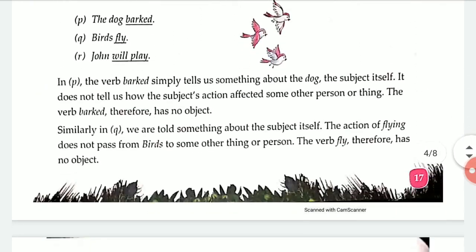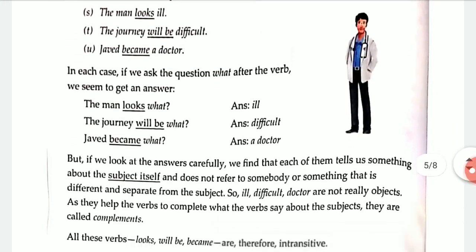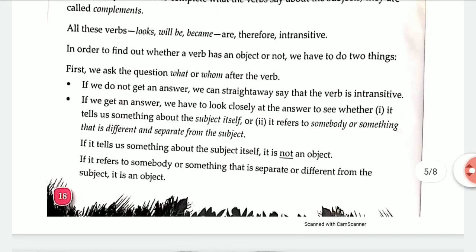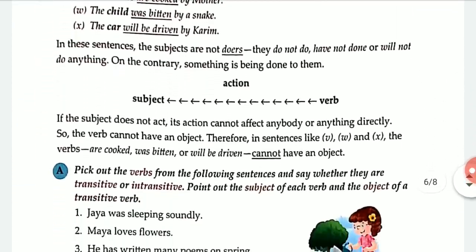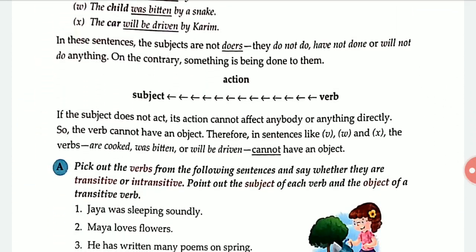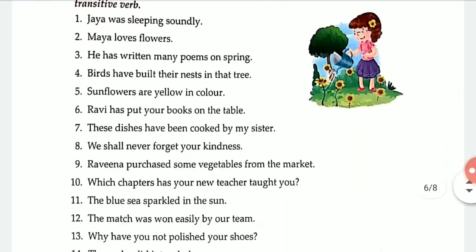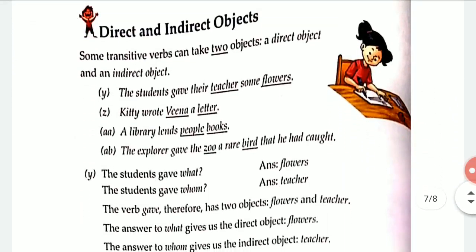What was an intransitive verb? An intransitive verb means a verb which does not have an object. So we have also learned how to identify transitive and intransitive verbs, how we can find the subject of a verb, and how we can find the object of a verb. We have seen everything. Today we have also completed this exercise, and now we are going to see direct and indirect objects.